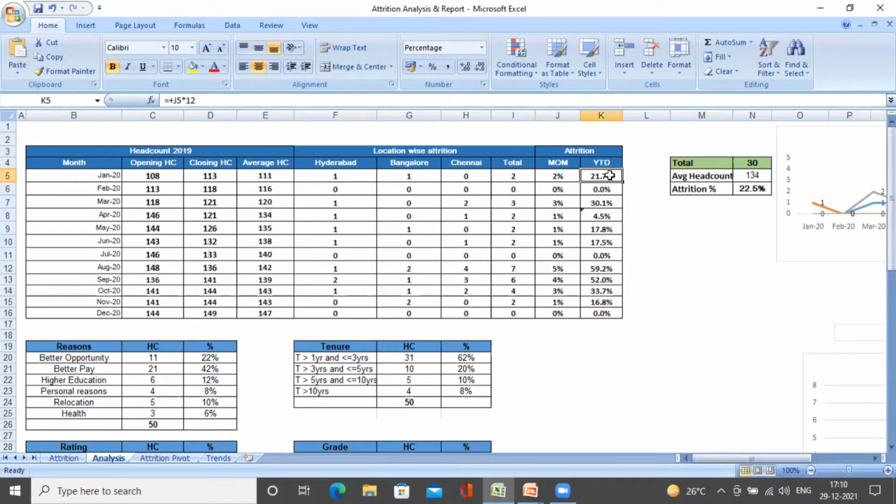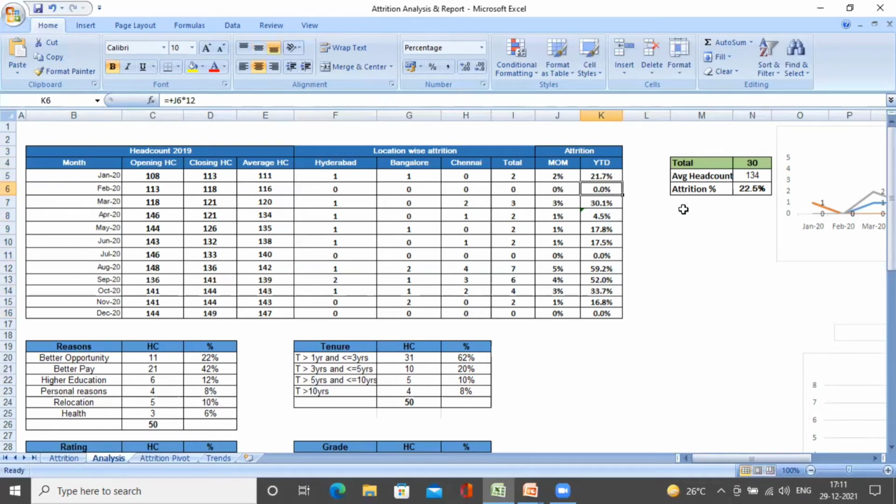What is YTD? YTD is year to date, to see what the attrition rate is till date in a particular year. How do we calculate it? It is total attrition by average headcount, into 12 by the current month.